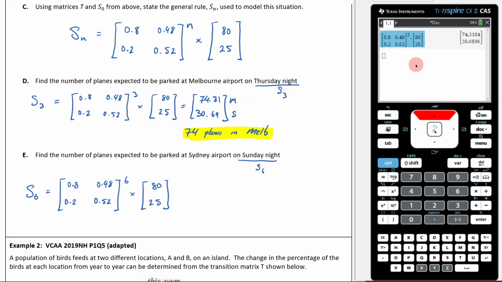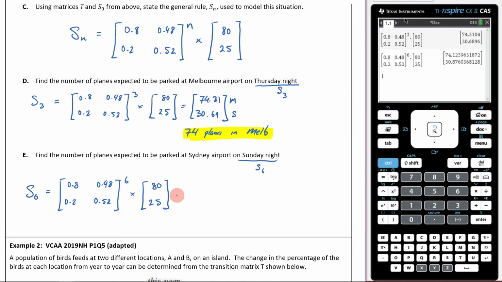As you can see here, the most important thing is that I'm raising it to the power of 6. I'm going to take this and replace this 3 with a 6. And that's going to leave me with, now I'm just going to write it out as you always should be doing, unrounded first, or just giving it to a few decimals. So 74.12, and 30.87. And I should really round that up, shouldn't I? So it should be really 88 once I round it.